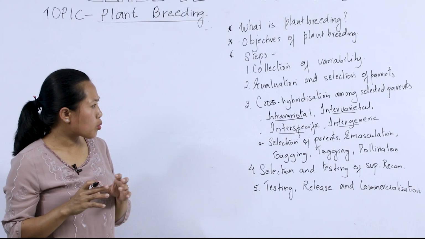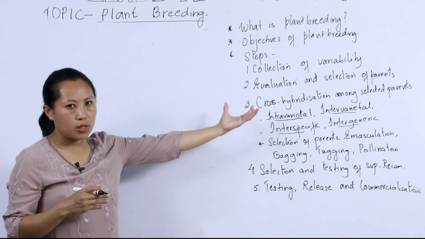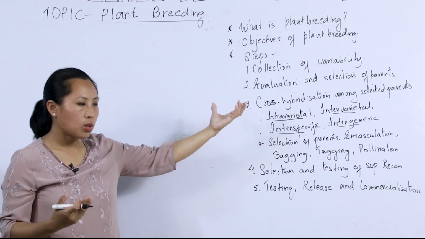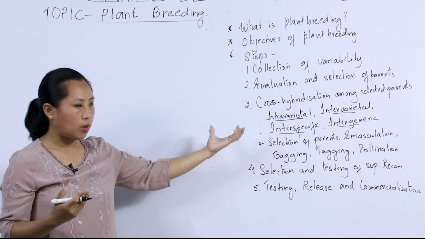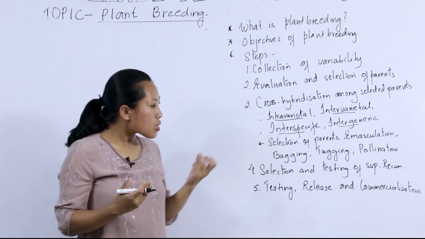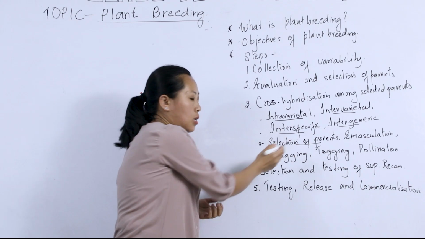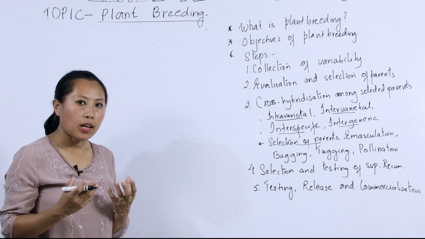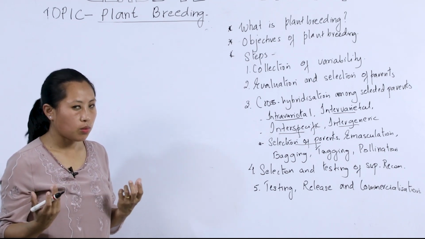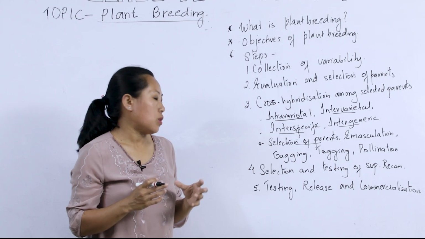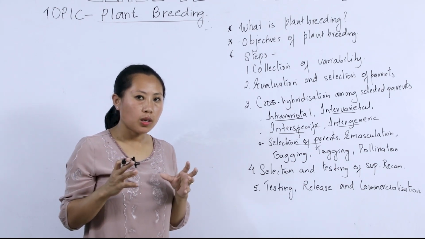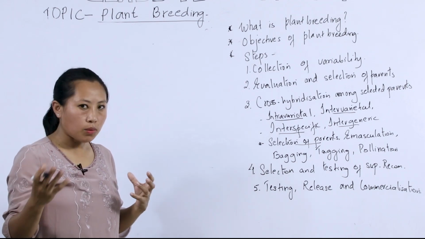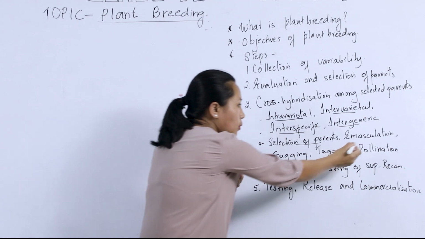Okay, so what are the steps to be followed during the process of hybridization? What are the steps that a plant breeder follows for successful breeding of a new variety of crop? So the first is selection of parents. The male and female parents are selected and isolated from the rest of the plants. The two plants to be used as male and female are identified and separated from the rest of the plants. And the next is emasculation.